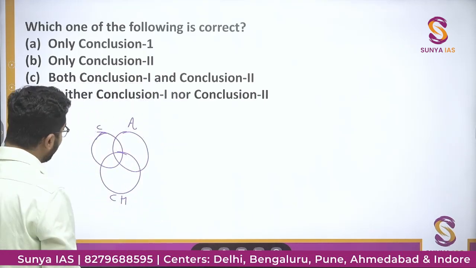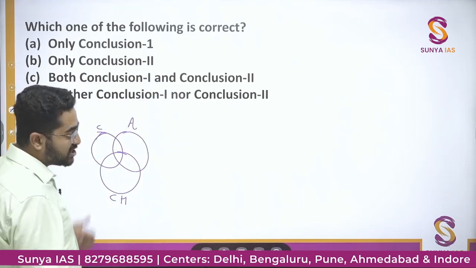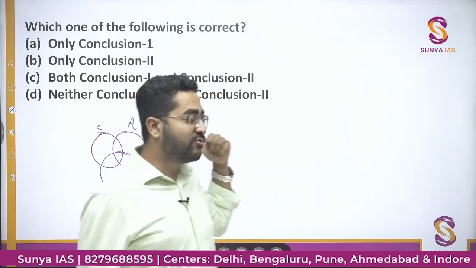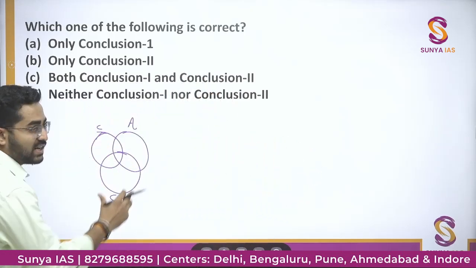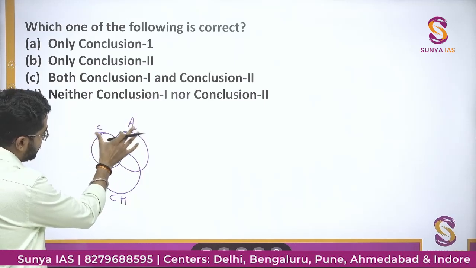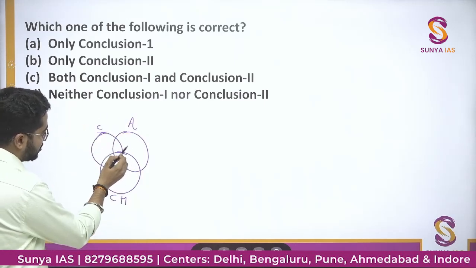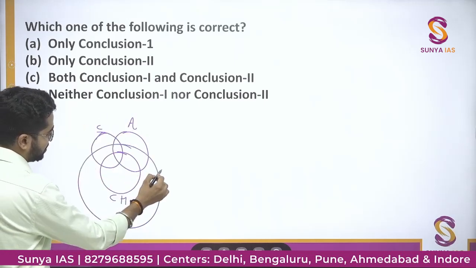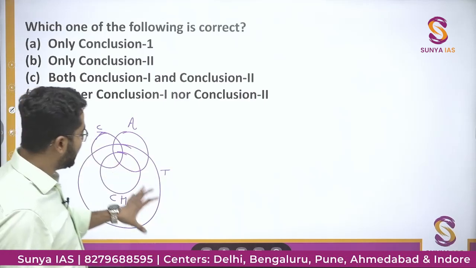General Venn diagram में क्या करेंगे कि we will assume कि table का relationship cat and almira से नहीं दिया गया है. What we will assume is there are some cats which are tables, there are some almiras which are tables. So it would be intersecting all the circles. And all chairs are tables. So obviously this will come inside the table section. So this is tables. This is a very general Venn diagram.